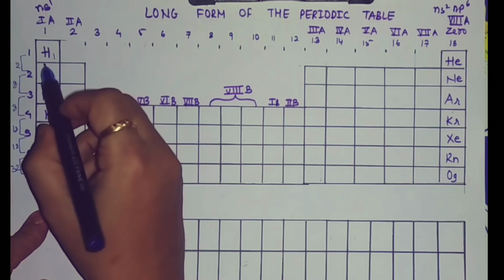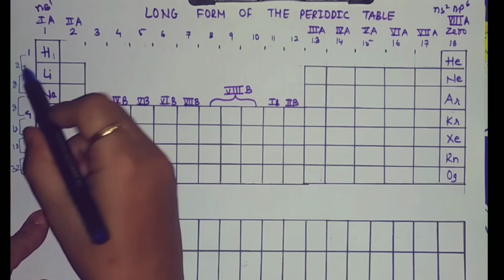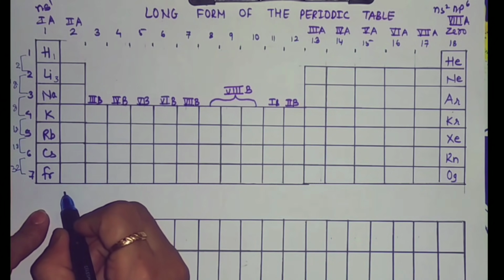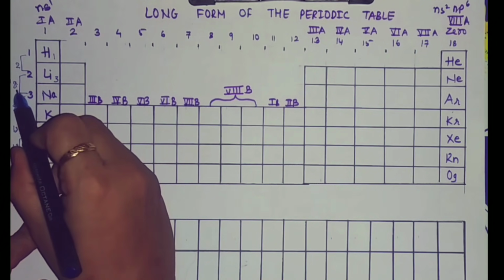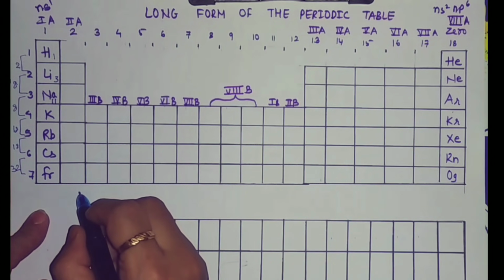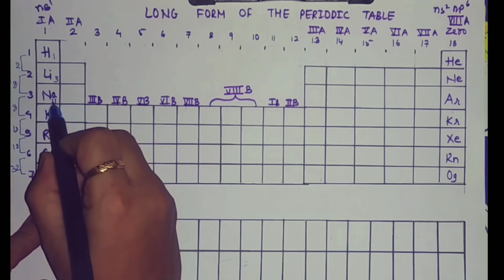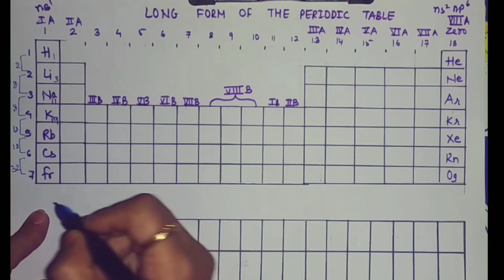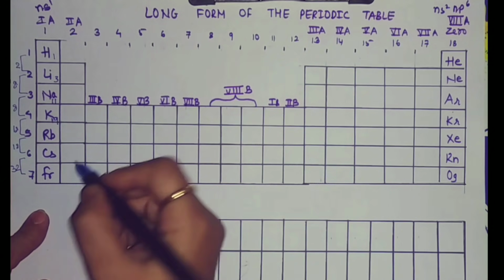So over here, 1 plus 2 gives you 3. That is the atomic number of lithium. 3 plus 8 will give you 11. That is the atomic number of sodium. 11 plus 8 will give you 19. That is the atomic number of potassium.